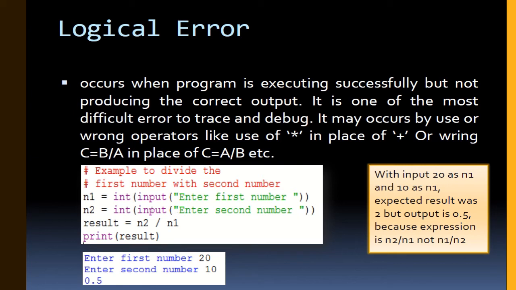So see, in this example we were supposed to divide the first number by the second, but what we have done here is divided the second number by the first, so we'll get the output accordingly. So for that we need to change these operands, right? Like n1 divided by n2, then only we'll get the correct output as per the question asked.